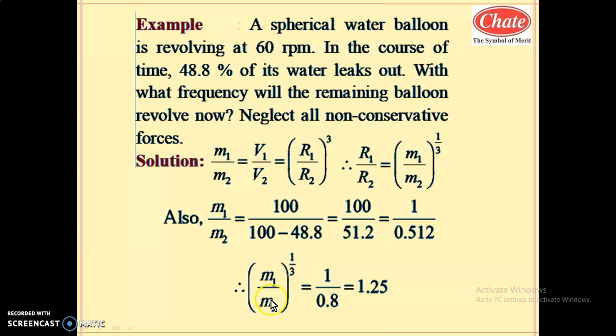So m1 by m2 cube root. What is m1 by m2 cube root? That will give you the value of r1 by r2. So what is r1 by r2? It is m1 by m2 cube root. So m1 by m2 cube root is 1 by 8, the cube root of this value. It is 1 by 0.8, and 1 by 0.8 will be 1.25. On solving this, for example, shifting the decimal by 1 digit, it is 10 by 8. 10 by 8 means 5 by 4. 5 by 4 is 1.25.